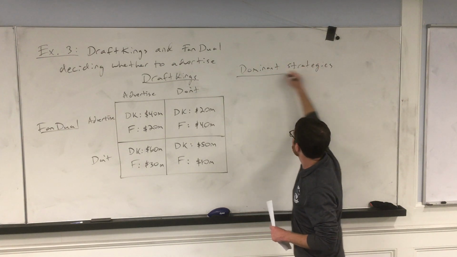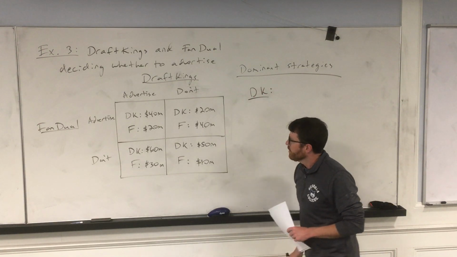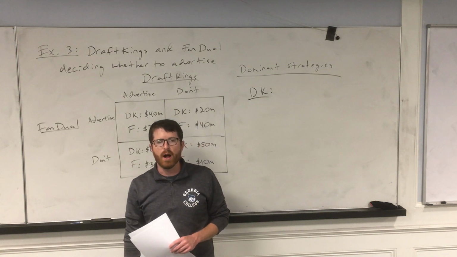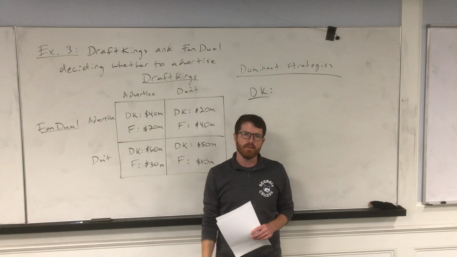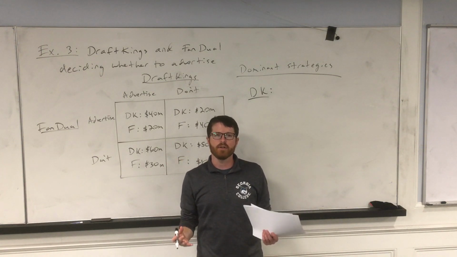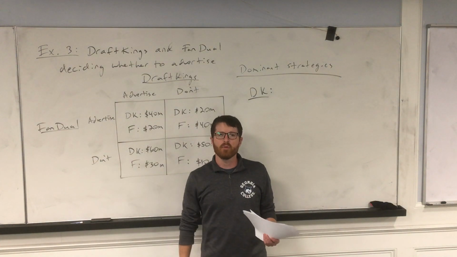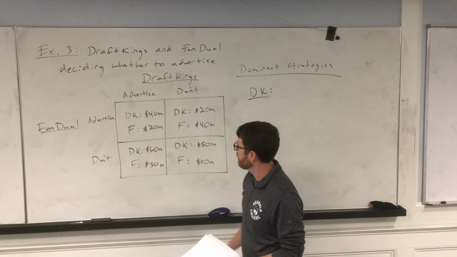So let's start with DraftKings. DraftKings does not know what FanDuel is going to do. It takes a while to make an advertisement, and it takes a while for those advertisements to come on TV. So they're operating under uncertainty. They could be making commercials right now, but they don't know if the other firm will have commercials that are competing with them. Okay? So let's think about it.